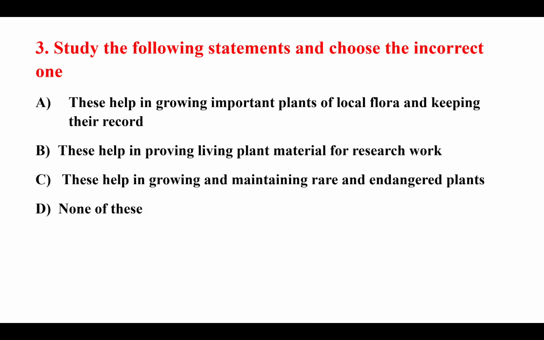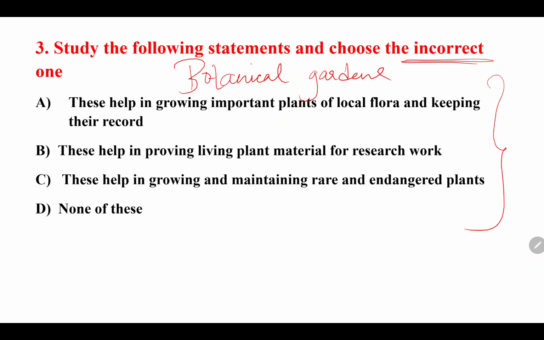Let's go for the third question. Study the following statements and choose the incorrect one. Here you have to choose what? The incorrect statement. By looking at the options only, you can say that this is all about what? Botanical gardens.